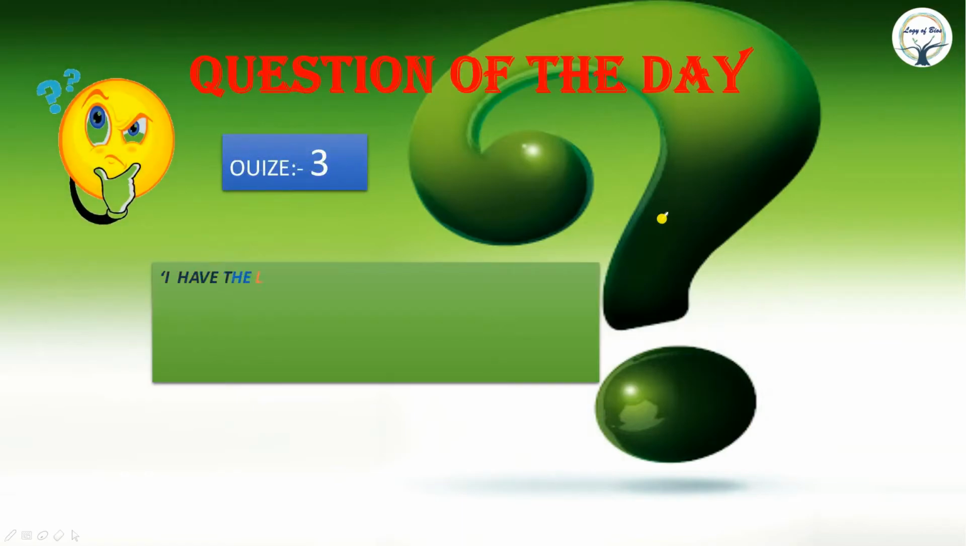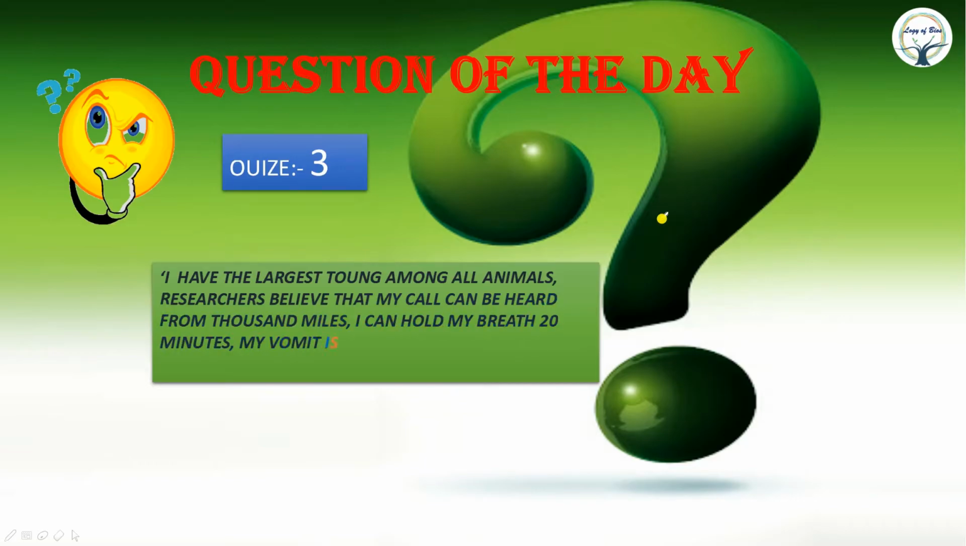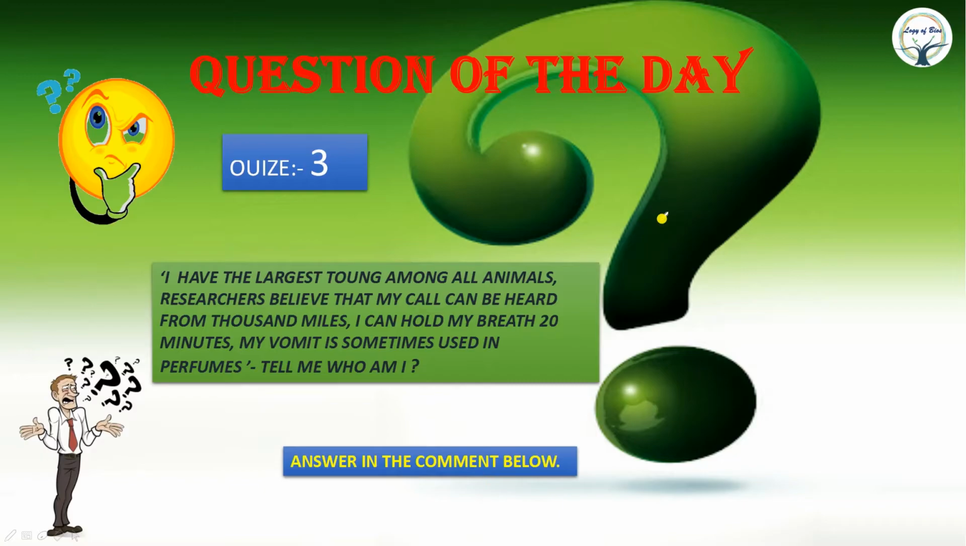Now next is question of the day, quiz 3. I have the largest tongue among all animals. Researchers believe that my call can be heard from 1,000 miles. I can hold my breath for 20 minutes. My vomit is sometimes used in perfumes. Tell me, who am I? Answer in the comment below. I think this is the easiest question of the three, because you can get the hint from my call can be heard from 1,000 miles. So let's see who gives correct answers.